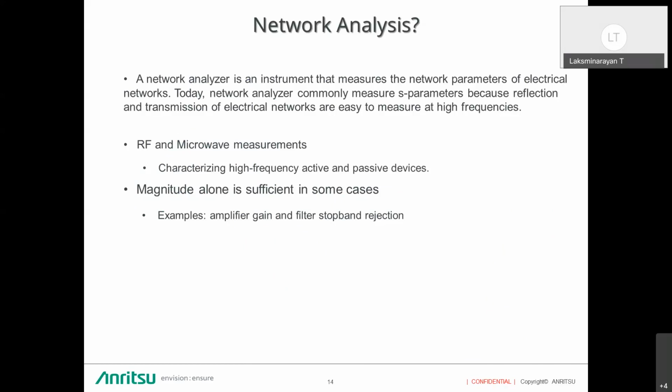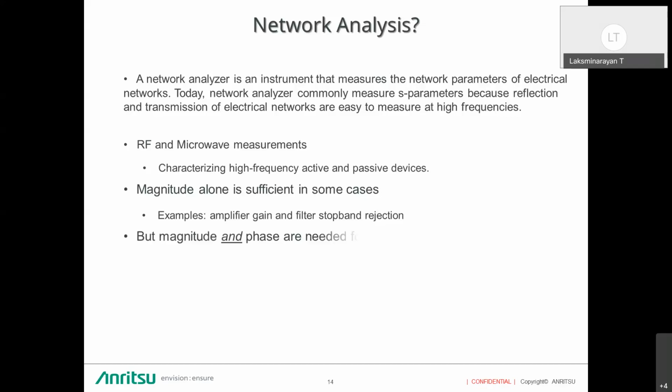Why do we use S parameters? Because they are easy to measure at high frequencies. For measurements at high frequencies, we use S parameters. In RF and microwave measurements, we characterize high frequency active and passive devices. Magnitude alone is sufficient in some cases, for amplifier gain, filter stop band rejection, or filter response measurements.